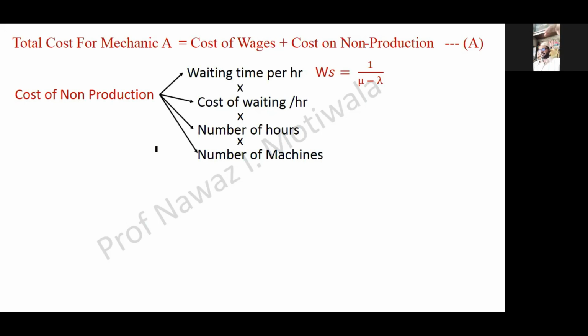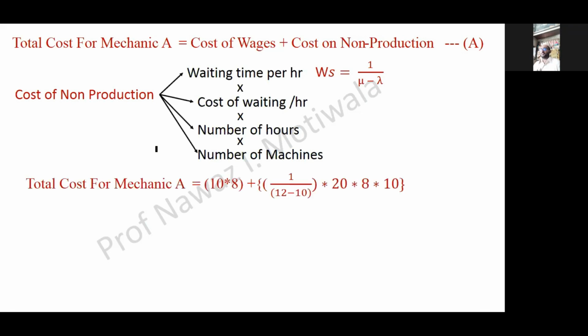This becomes the total waiting time of that machine. Waiting time multiplied by number of hours becomes total waiting time, multiplied by cost per hour. That will give me the cost of the entire thing per hour, multiplied by how many machines are waiting. So it's a simple logic. Now I will substitute in the formula.